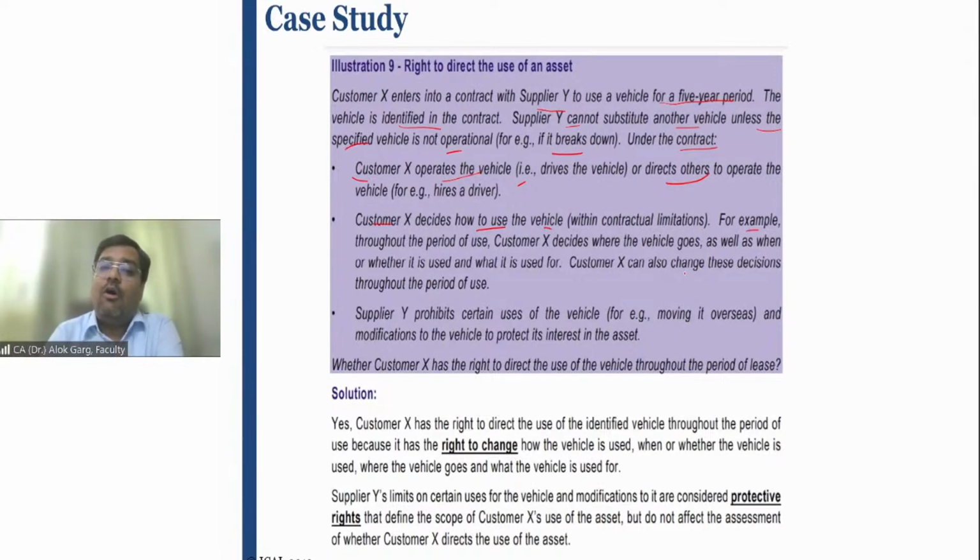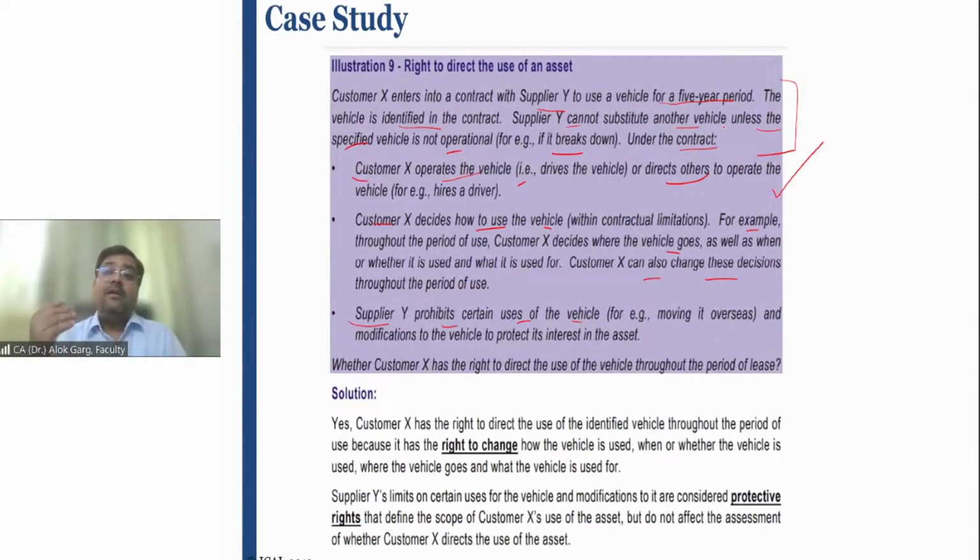For example, throughout the period of use, customer X will decide where the vehicle goes, as well as when or whether it is used and what it is used for. Customer X can also change this decision throughout the period of use, right? Supplier Y prohibits certain uses of the vehicle. See, customer X is operating, right? First of all, it is an identified asset. It is very clear because the substantive right is not there. It is explicitly mentioned in the contract.